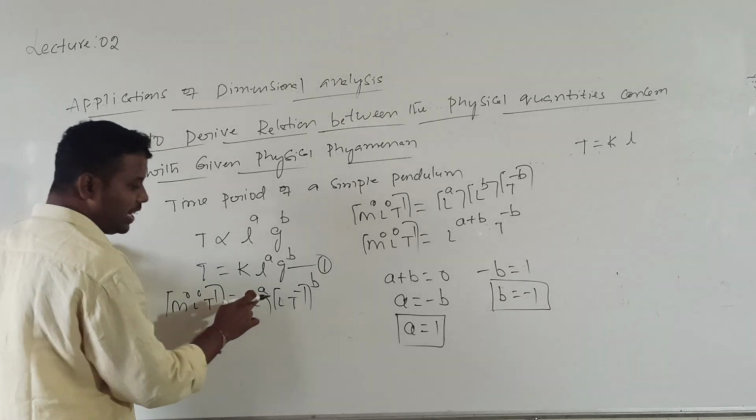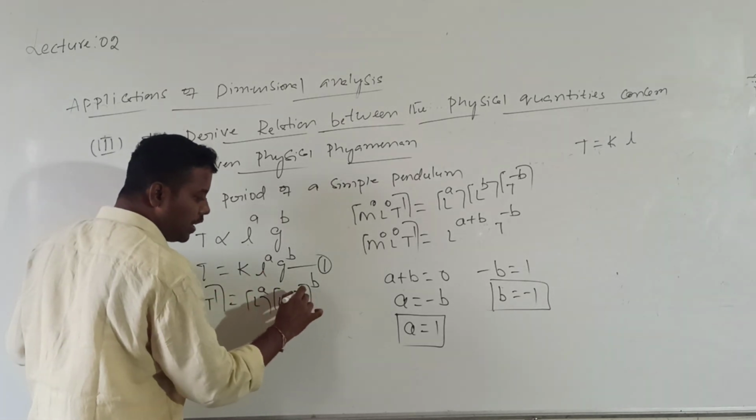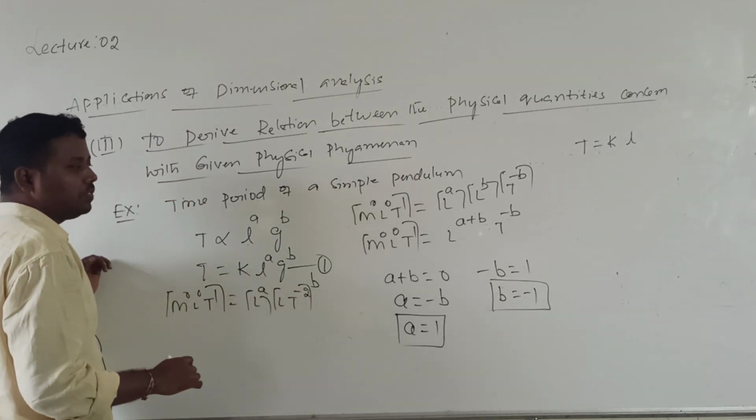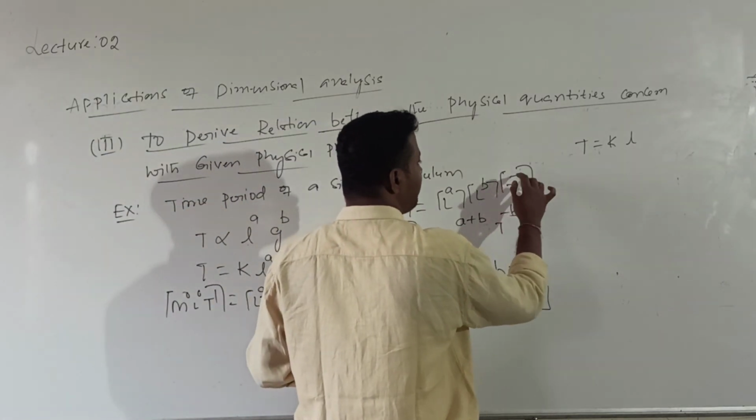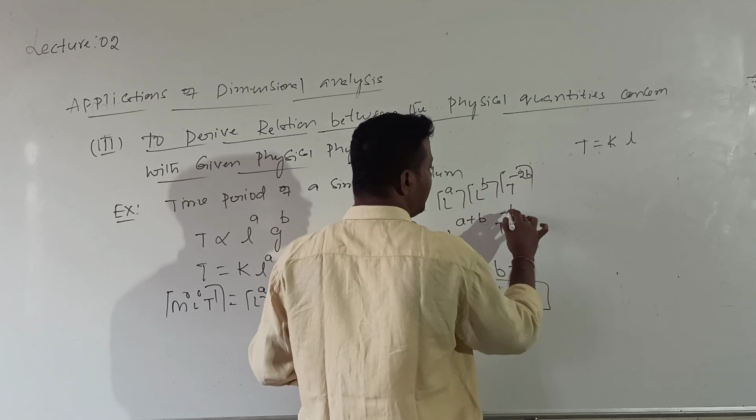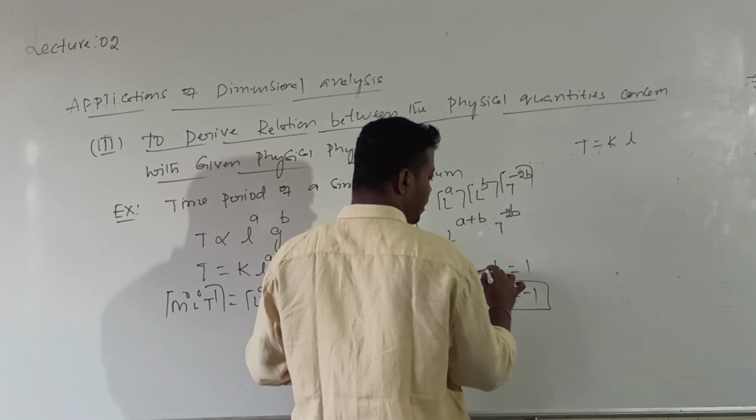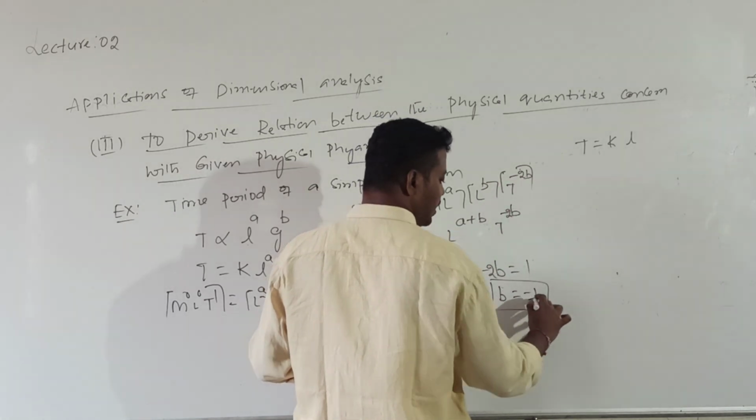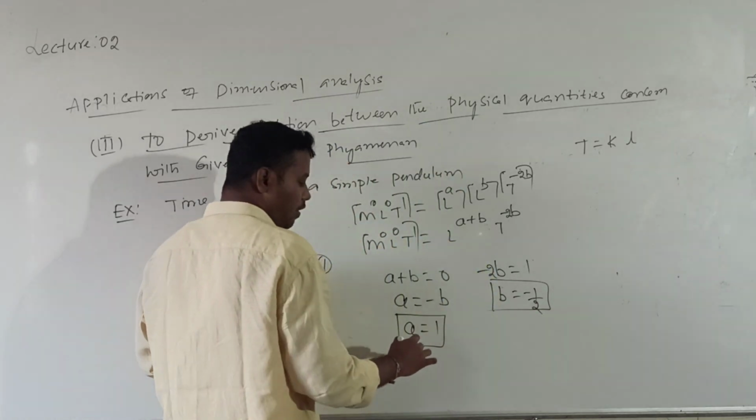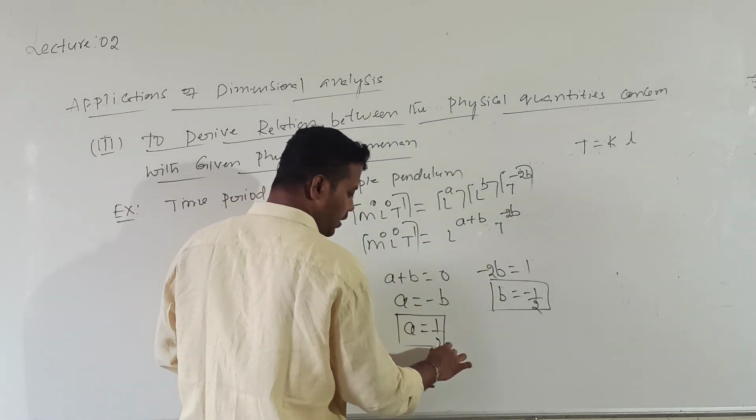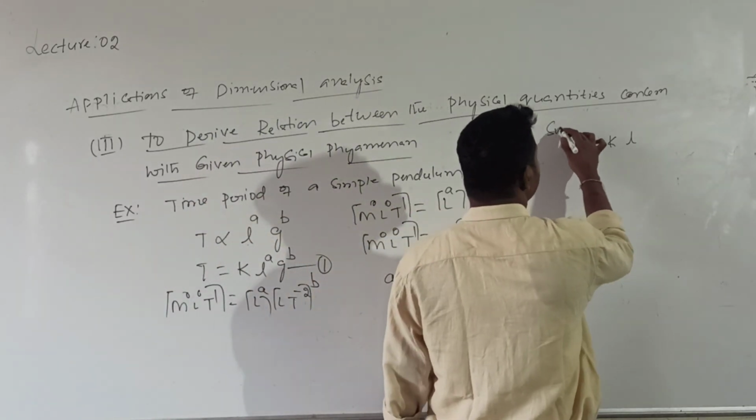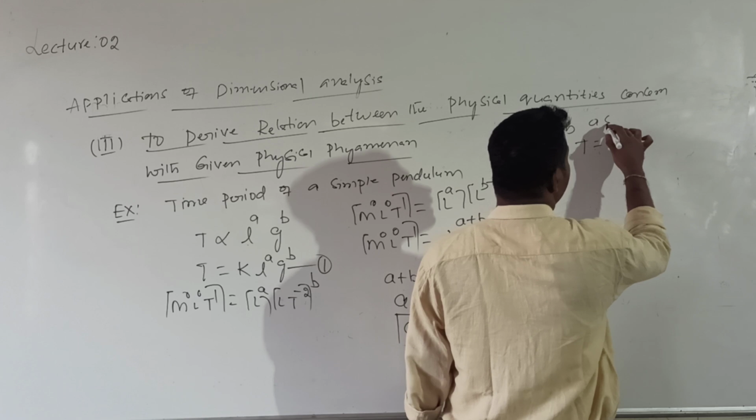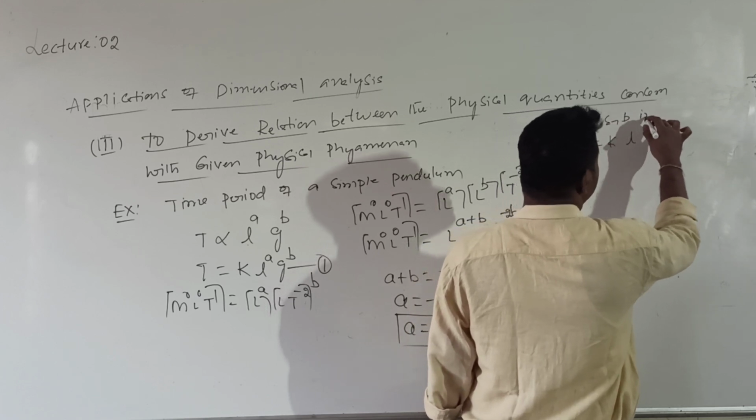Acceleration, here I made a mistake. The dimensional formula of acceleration is T power minus 2. So here what will I get? T power minus 2 into b, so minus 2 into b, then b is equal to minus 1 by 2. When b is equal to minus 1 by 2, a is equal to plus 1 by 2. Substituting which values? a and b in equation 1.